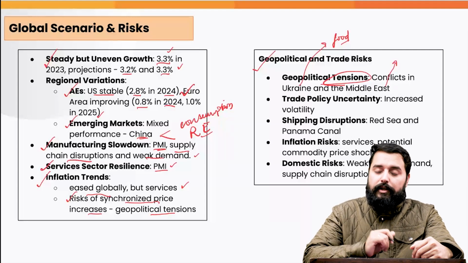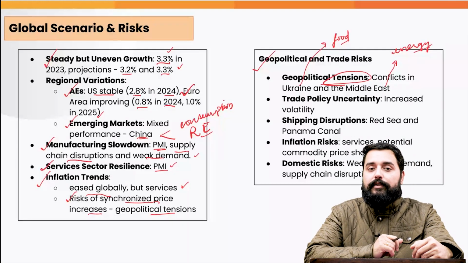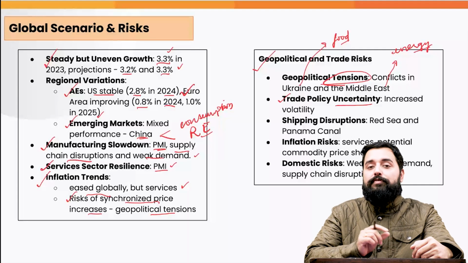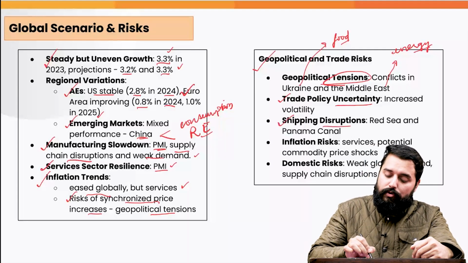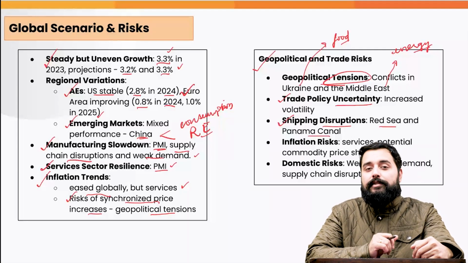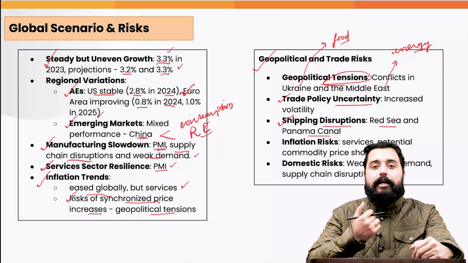Likewise, the disruptions in the Middle East will lead to disruptions in the energy supply, because it supplies oil and natural gas. Likewise, there are trade policy uncertainties which will lead to increased volatility. Shipping has also been disrupted due to the issues in the Red Sea as well as the Panama Canal. The freight rates are higher, the delivery times are higher.